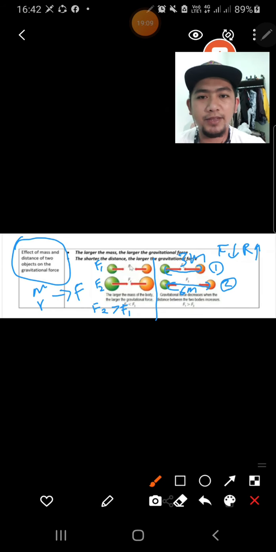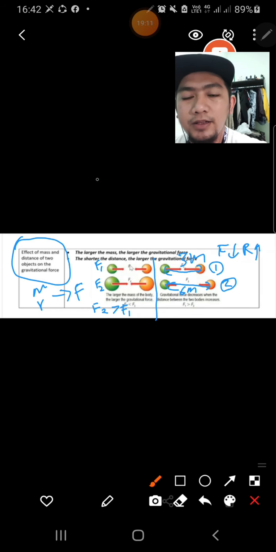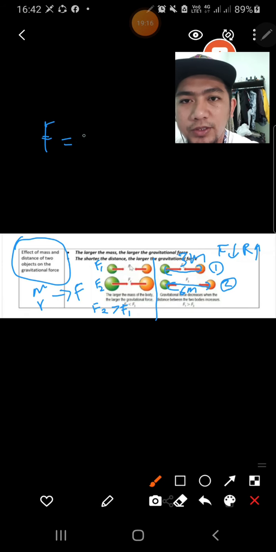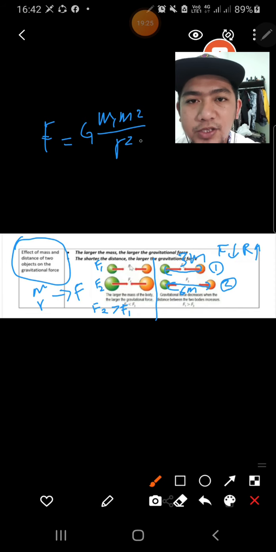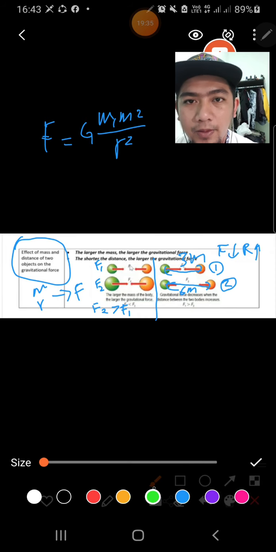This is just mathematically. This is the formula: M1, M2, and R squared. Mathematically, when R squared is increased, what happens to the gravitational force?